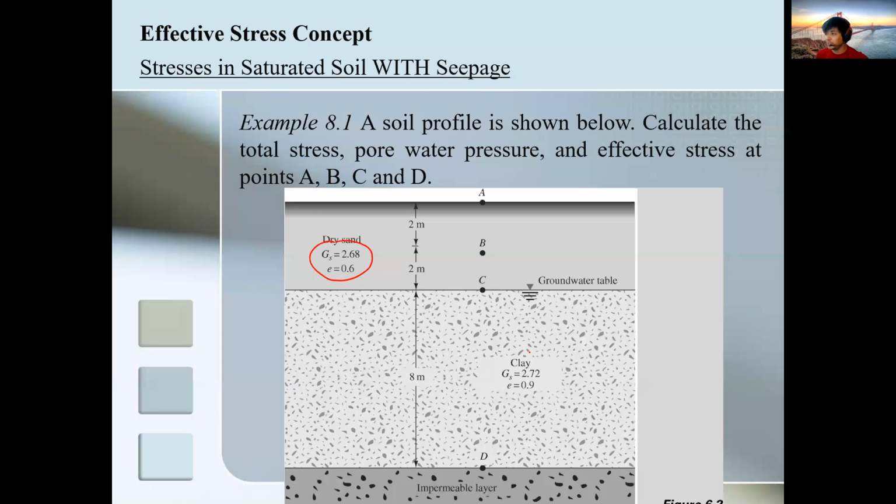The second layer, the saturated clay, is the same. It's a bit difficult if you don't know the formula for the dry and saturated unit weight. The problem asks for the water pressure, total stress, and effective stress at points A, B, C, and D.